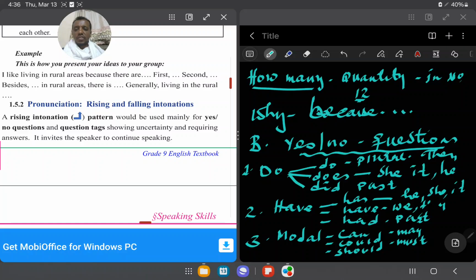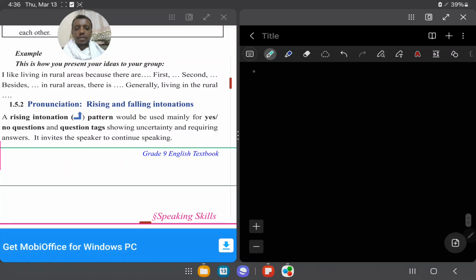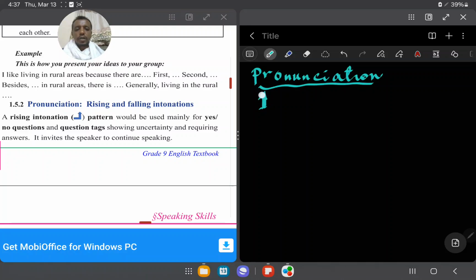Next, pronunciation. ይሄንን እንመለከታለን ማለት ነው። Pronunciation, especially rising intonation. እስኪ ይችን እንመልከታት። Rising intonation ጥያቄ ስትጠይቁ and falling, okay? Falling intonation.